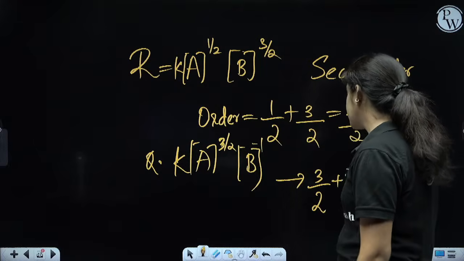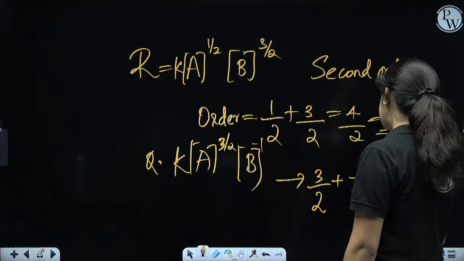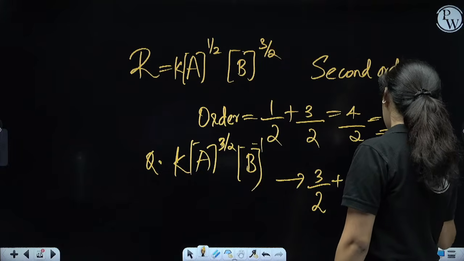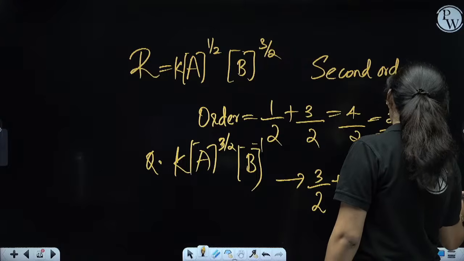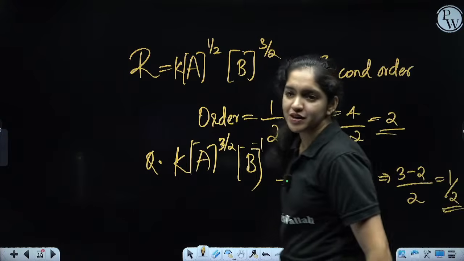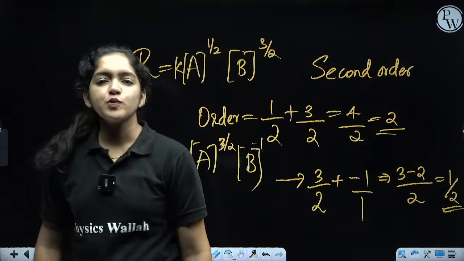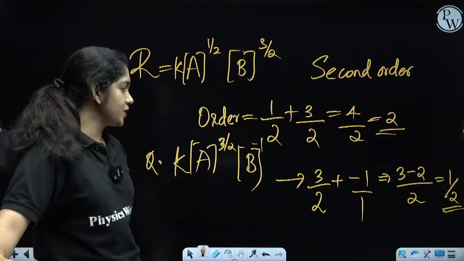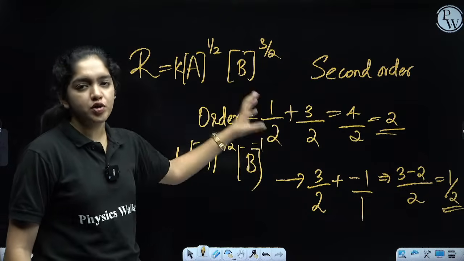So we need to do the cross multiplication here. So what will be the answer? 3 minus 2 divided by 2. Answer is 1 divided by 2. That is 1 by 2. Yes, very good. 1 by 2 is the order of this reaction. Okay, so this is the method to find out the order of the reaction.